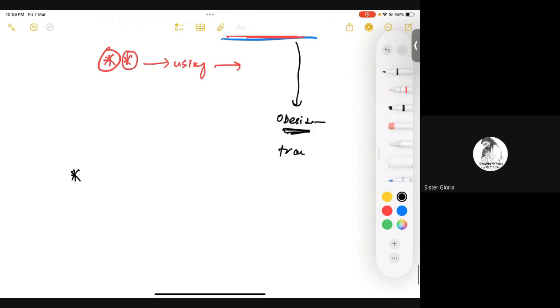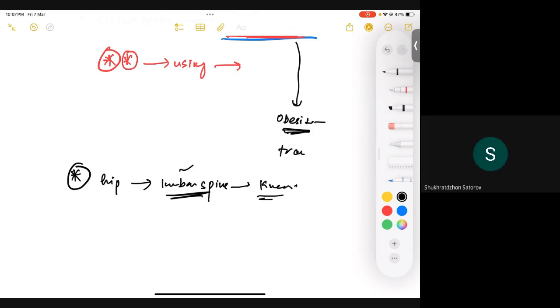So for this degenerative joint disease, let's discuss what the location would be. In which location are we most probably going to have osteoarthritis? You can see it in the hip joint, in the lumbar spine, right? Because all of these areas are prone to weight bearing. If you are bearing weight, most of the impact is going to be experienced by your lumbar spine, and your knees, as we discussed. Are you guys following me? Yes, we are following.